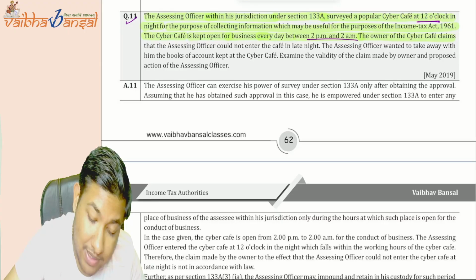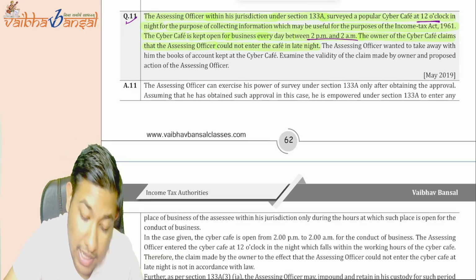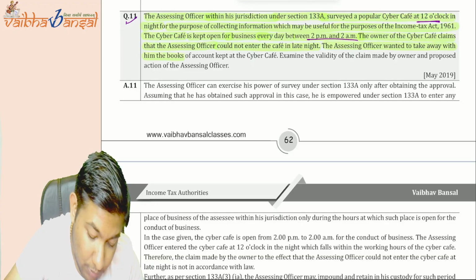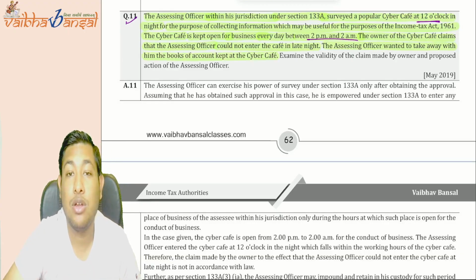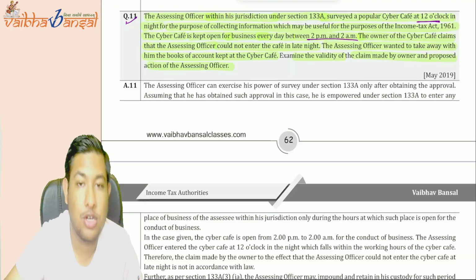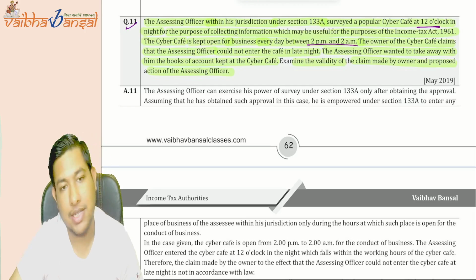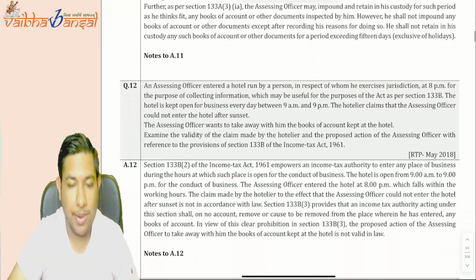Yes, the owner of the cyber cafe claimed that the assessing officer could not enter the cafe in the late night. So he is wrong, the owner is wrong. The assessing officer wanted to take away with him the books of account kept at the cyber cafe. He cannot take the books of accounts. Examine the validity of the claim made by the owner and the proposed action of the assessing officer. The assessing officer's action to take away the books of accounts cannot be done because under section 133 the books of account cannot be taken away. But whether he can enter at 12 o'clock in the night, yes, he can enter. Okay, the same is written here.